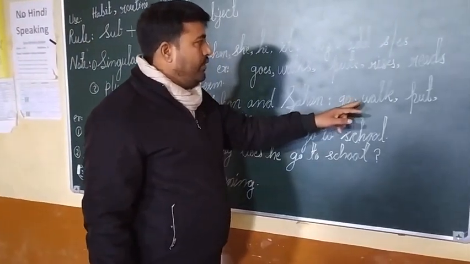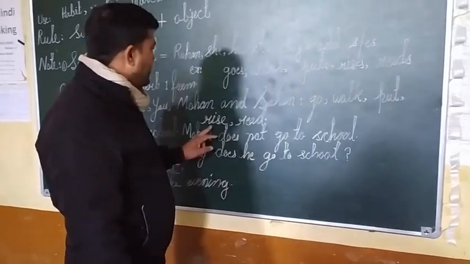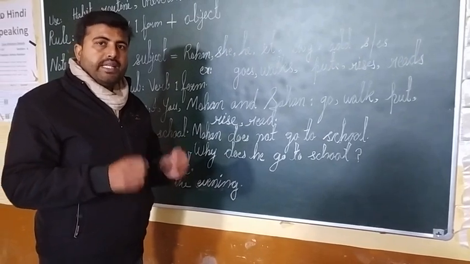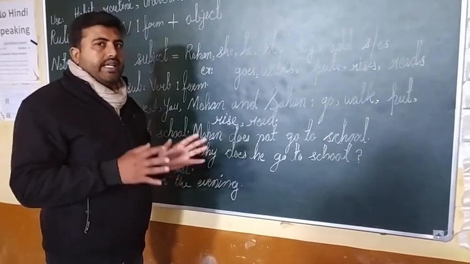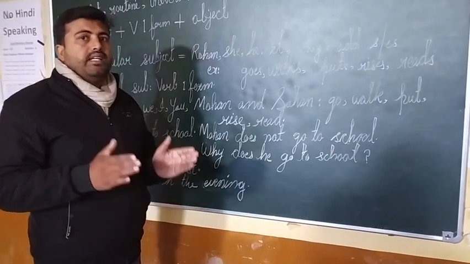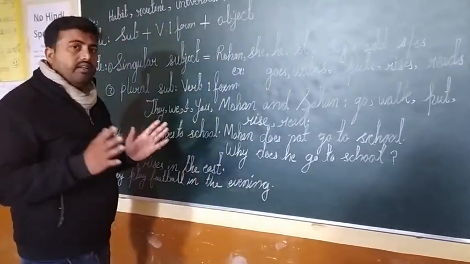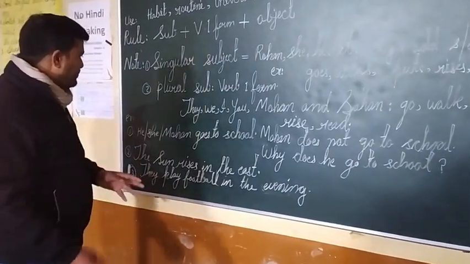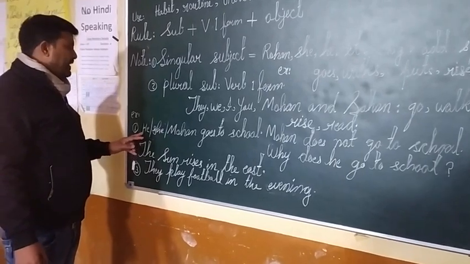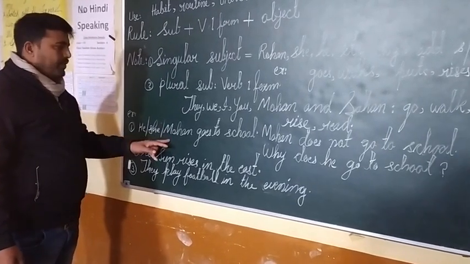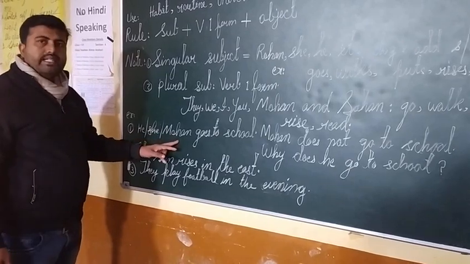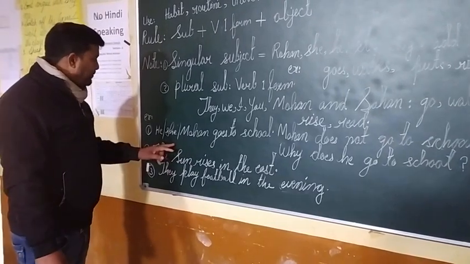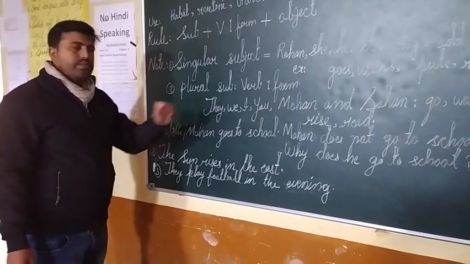Go, walk, put, rise, read: the basic first present form of the verb will be used when you make a plural subject in the sentence. Now see some examples. If you want to make a subject like he or she or Mohan, how will the sentence be? Mohan goes to school. Or you say she goes to school.